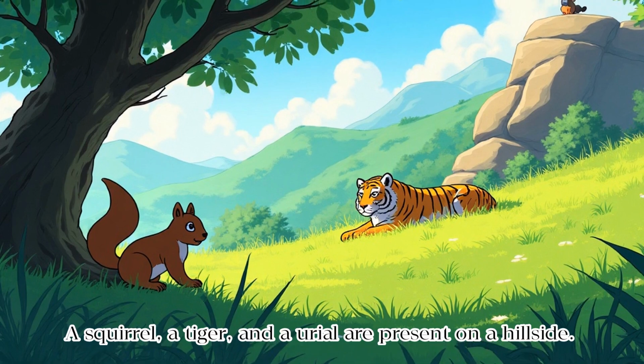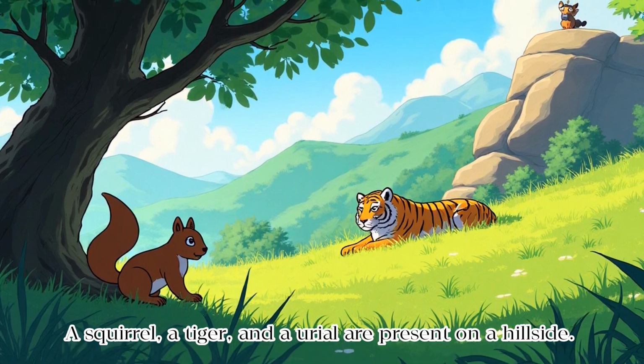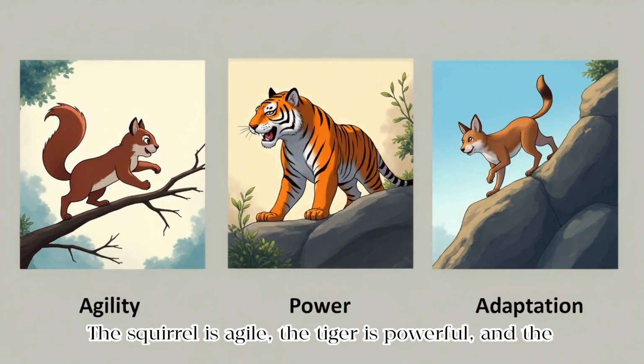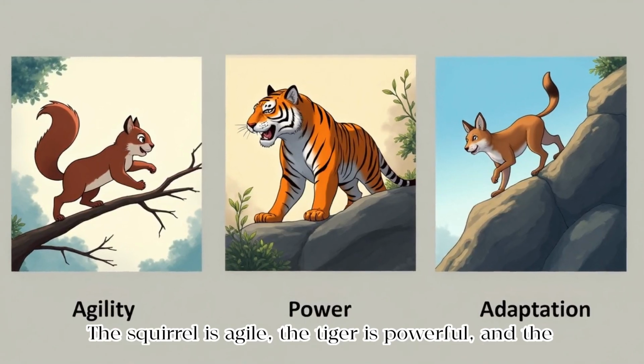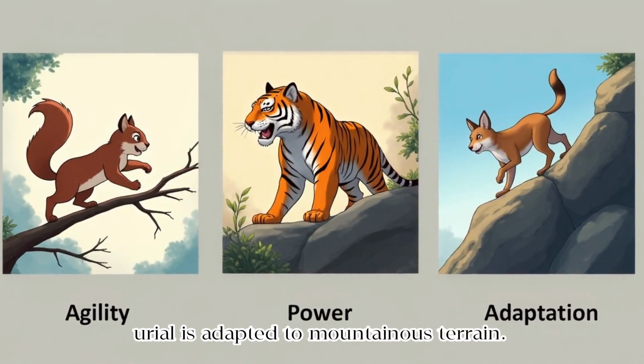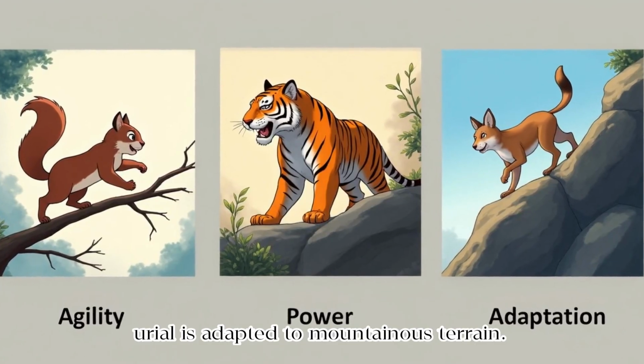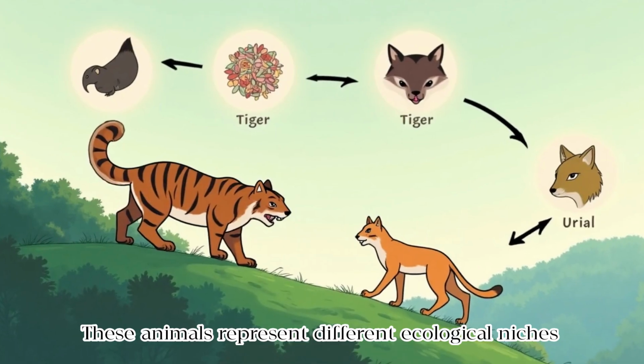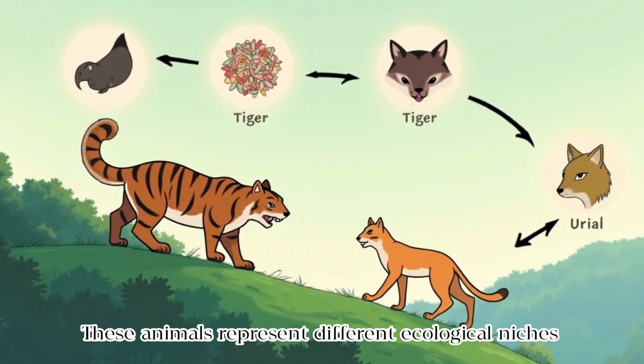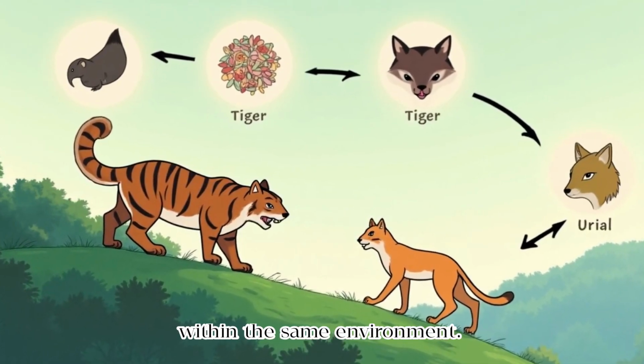A squirrel, a tiger, and a urial are present on a hillside. The squirrel is agile, the tiger is powerful, and the urial is adapted to mountainous terrain. These animals represent different ecological niches within the same environment.